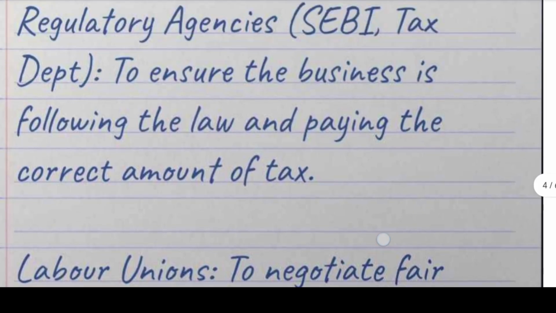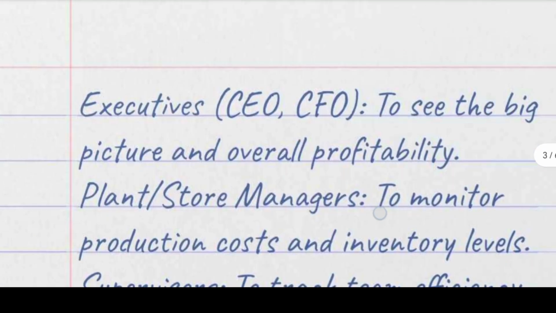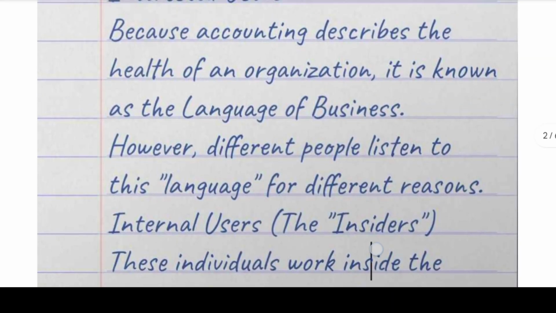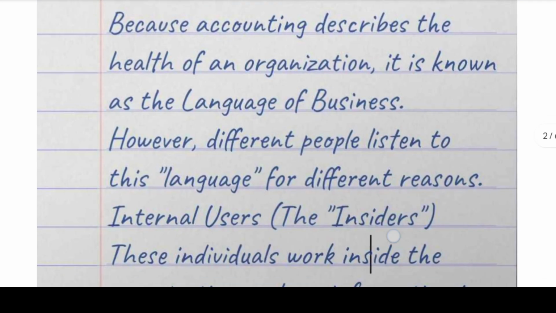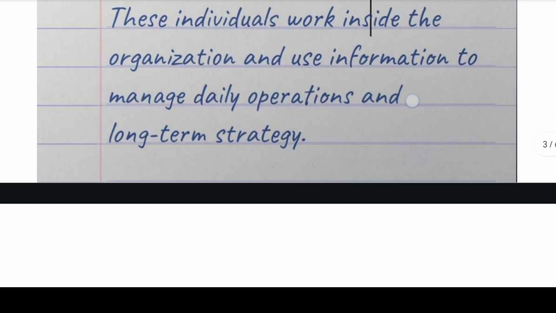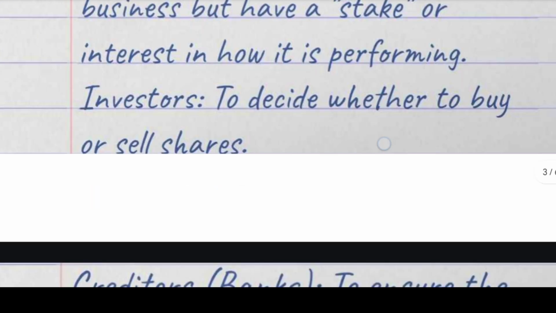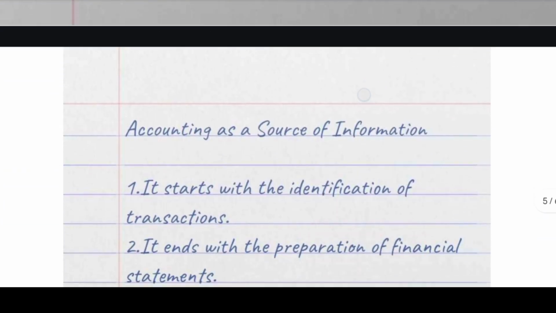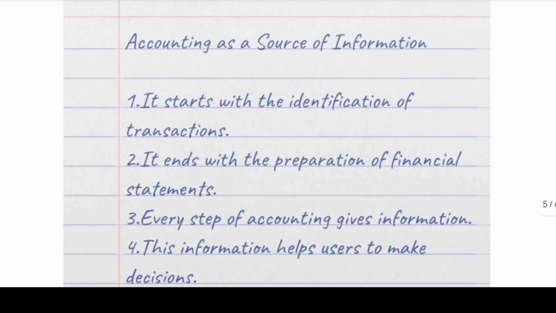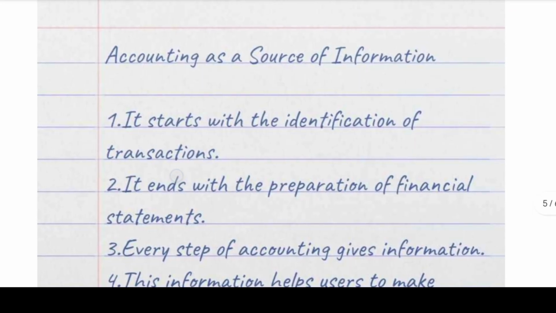It's clear. Different kinds of people need accounting for different reasons. We saw the internal users and external users. And next, we already saw what is meant by accounting. The same thing is given under this heading: accounting as a source of information.